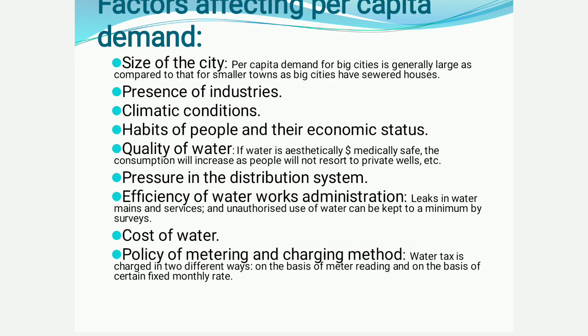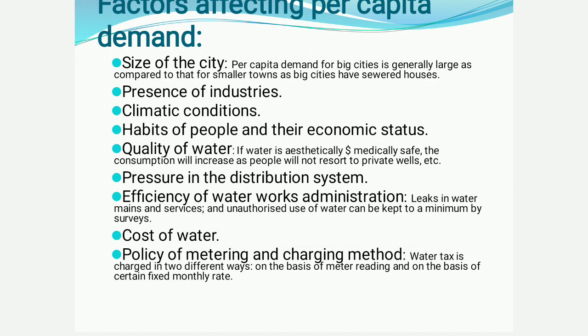So depending on the size of the city, the per capita demand varies. Second, the presence of industries. If there is industry, then we have to supply water for their sanitation as well. So the water demand increases.